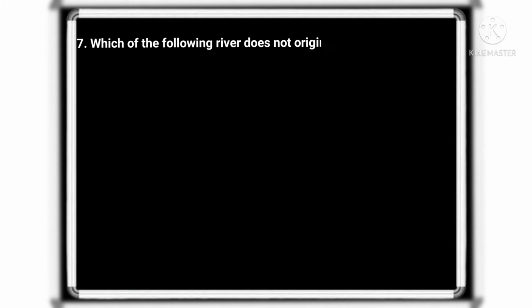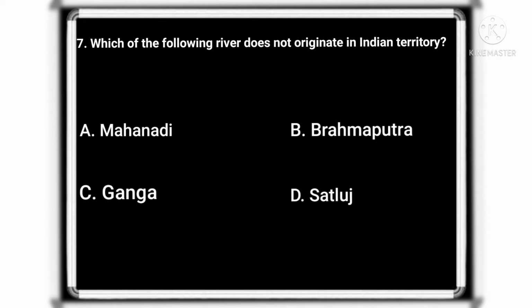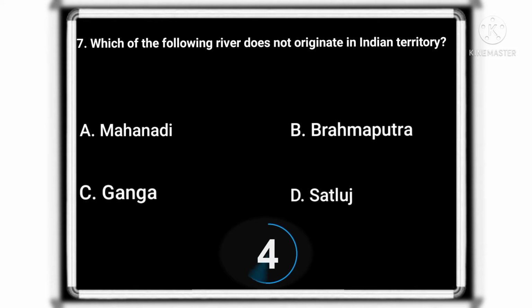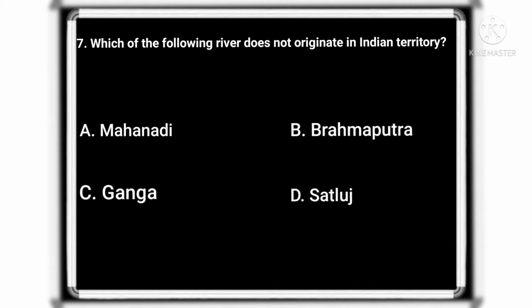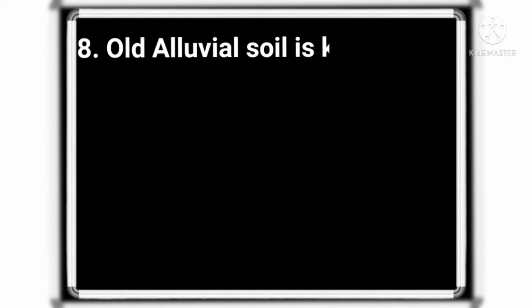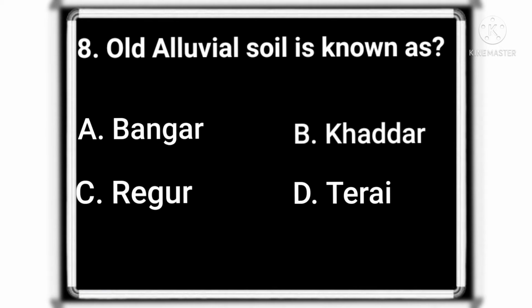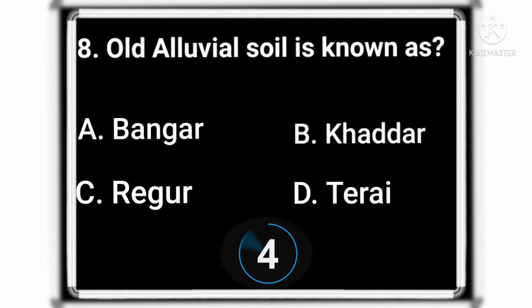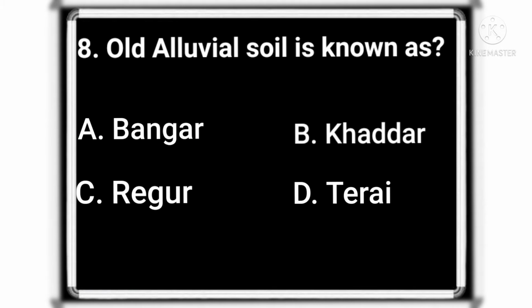Which of the following river does not originate in Indian territory? And the correct option is Brahmaputra. Old alluvial soil is known as? And the correct option is Bangar.